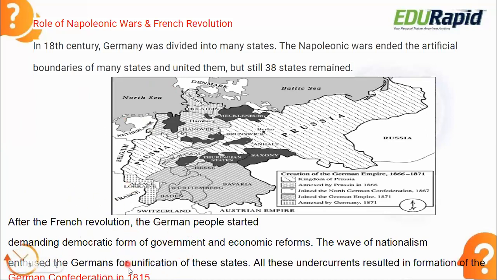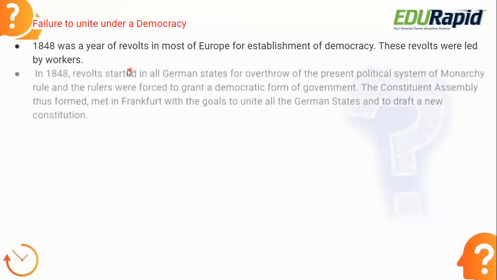The German Confederation was formed in 1815, with Napoleon's help. So the German Confederation formed in 1815. I hope this is clear to you. So next is failure to unite under democracy. How did it fail to unite under democracy?